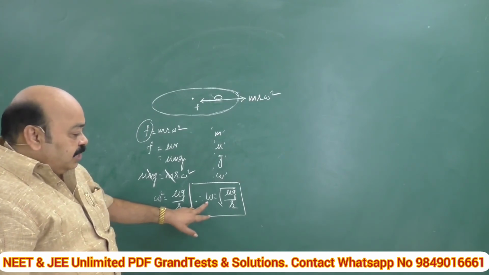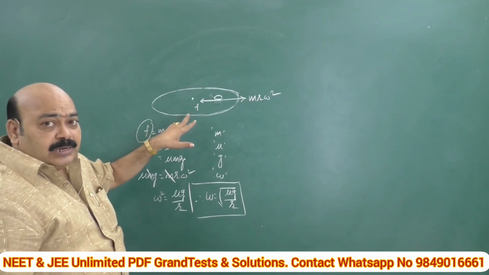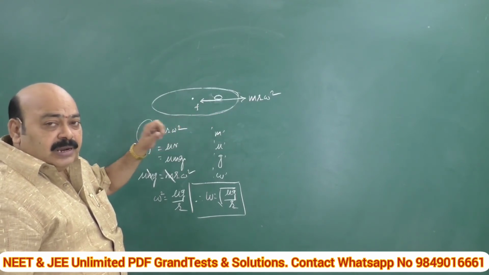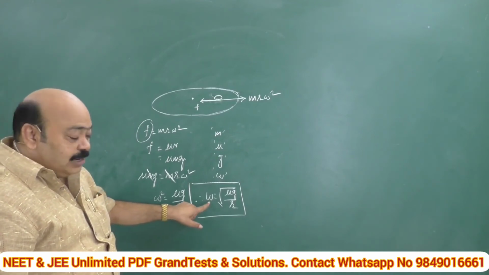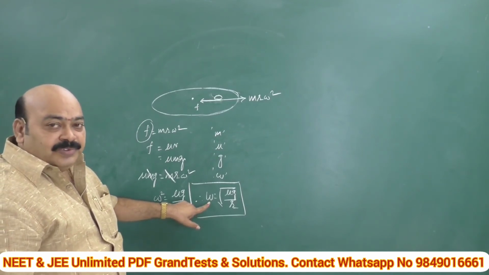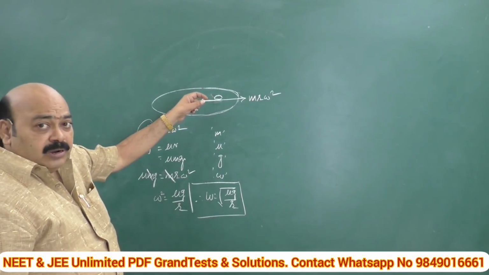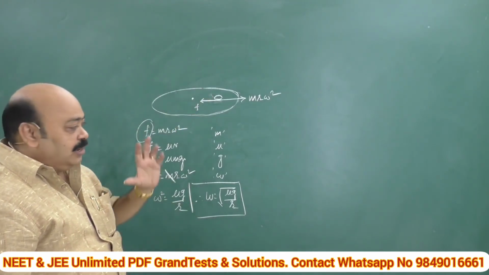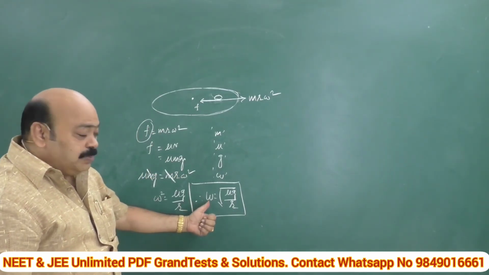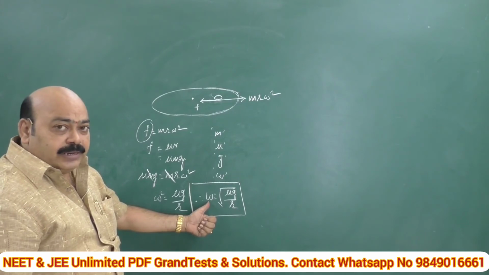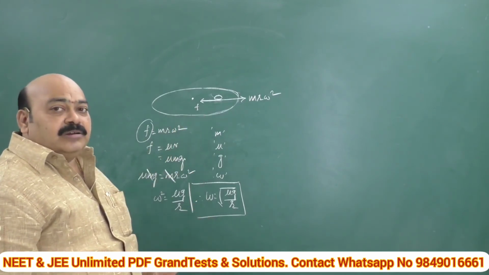Here, what will be the angular speed of the disc so that the coin placed on it does not skid? Then you are supposed to calculate the omega value. I am repeating my question: a coin placed on a gramophone disc which is rotating in a horizontal plane, with what maximum angular velocity can it rotate so that the coin placed over it does not skid?